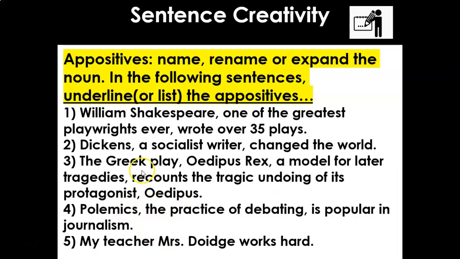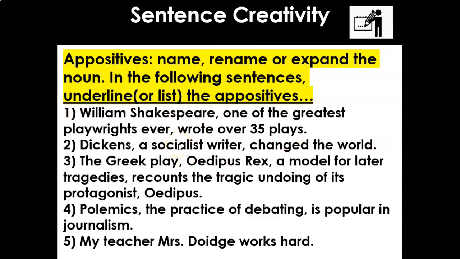Tick, it's working. The Greek play, Oedipus Rex, recounts the tragic undoing of its protagonist, Oedipus. Okay, the Greek play, a model for later tragedies, recounts the tragic undoing of its protagonist, Oedipus. There we go. Brilliant. So we can check that one. A socialist writer changed the world. Dickens changed the world. Yep. William Shakespeare wrote over 35 plays. So all our checks are in place.